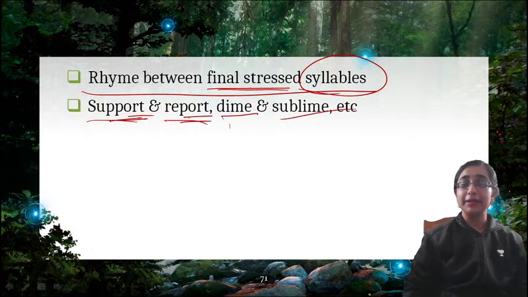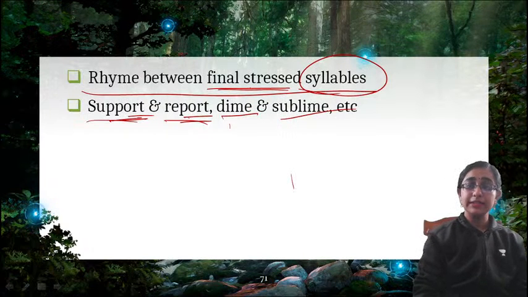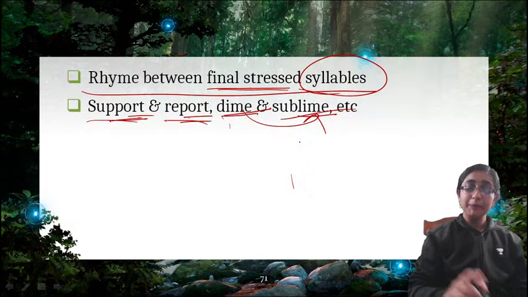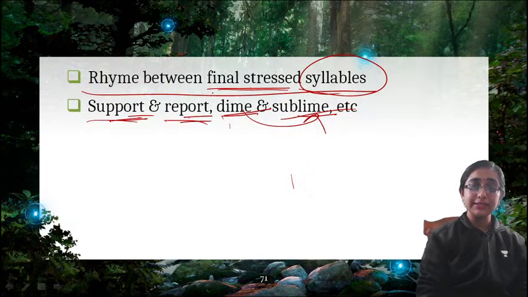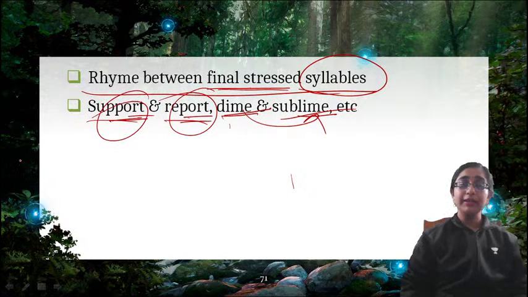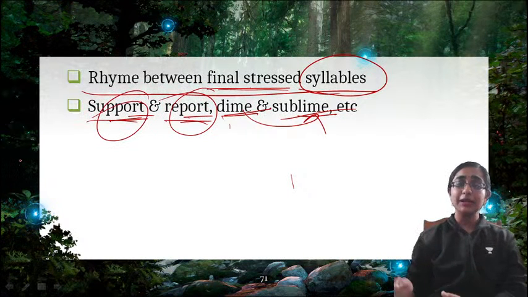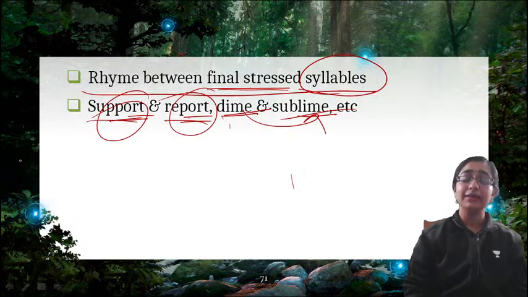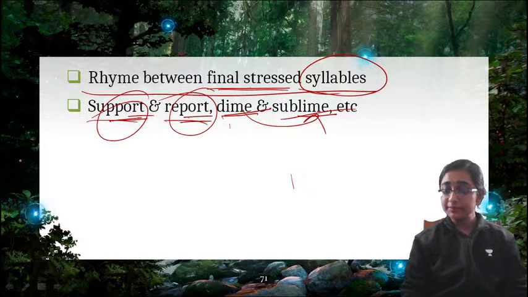Dime and sublime. So these two, time and lime, are rhyming. These are stressed syllables, right? Support, report. So port is stressed here. So when final stressed syllables are rhyming in a stanza, that is known as masculine rhyme.